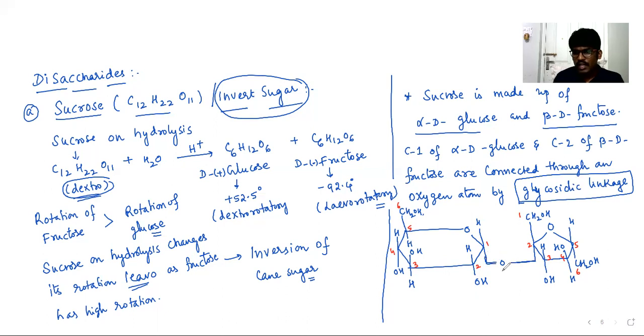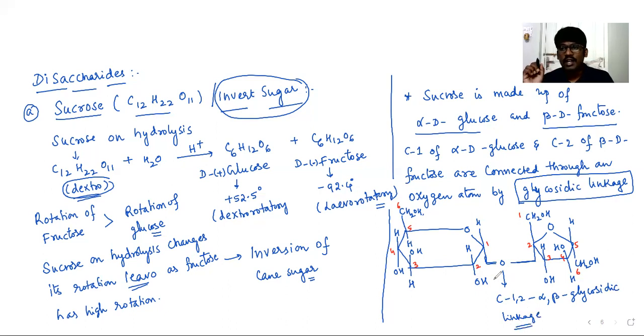Which type of glycosidic linkage is it? Of C1 and C2, one is alpha and the other is beta. So it is an alpha beta glycosidic linkage. Sucrose is made up of alpha D glucose and beta D fructose, right?